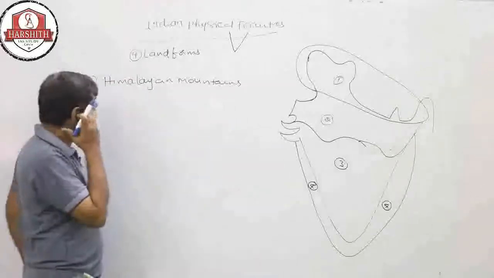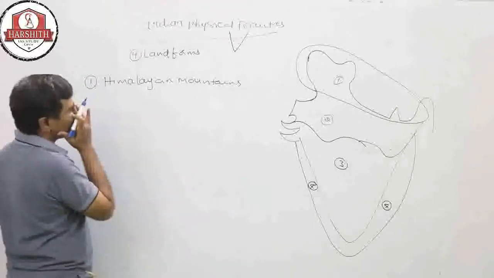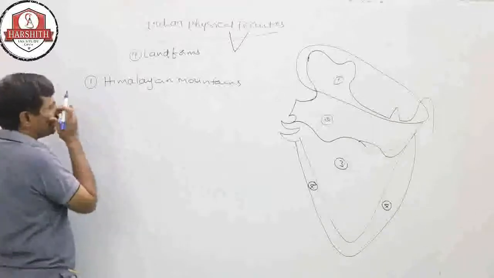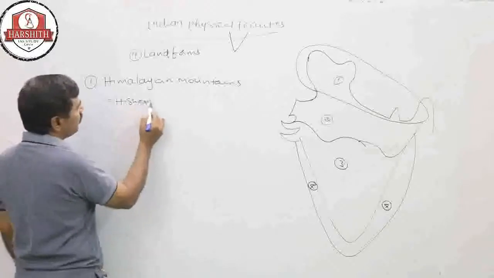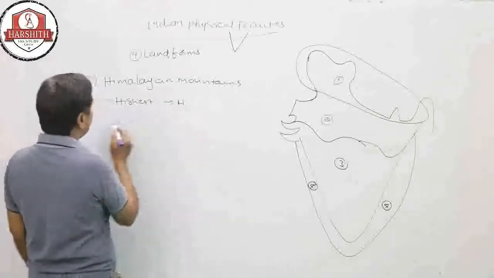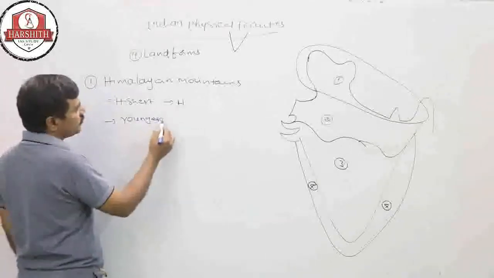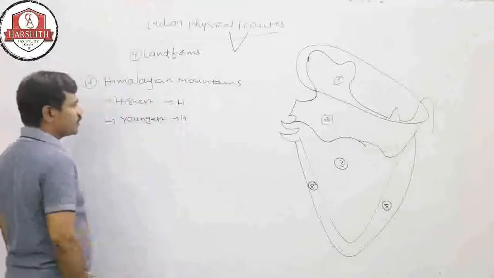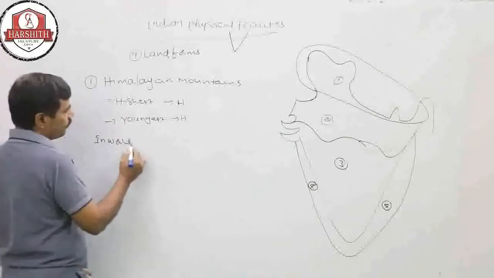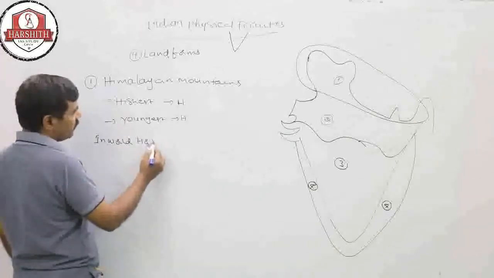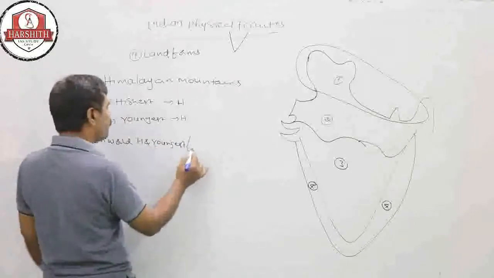These are the Himalayas, the highest mountains in the world and also the youngest mountains in the world. So the Himalayas are the highest and youngest fold mountains.